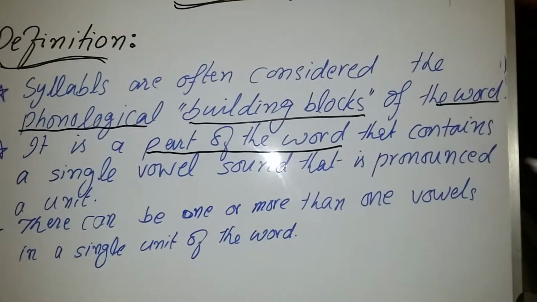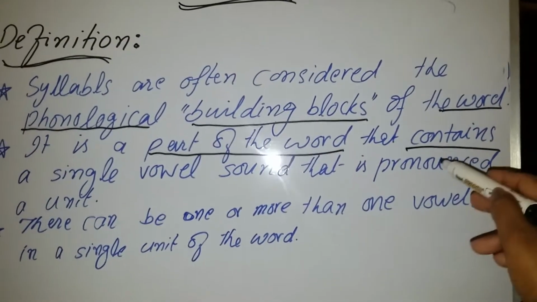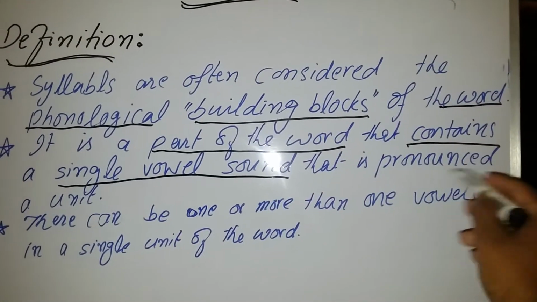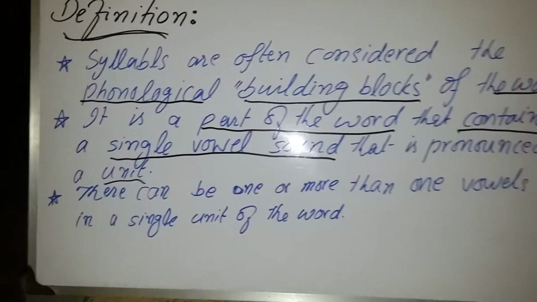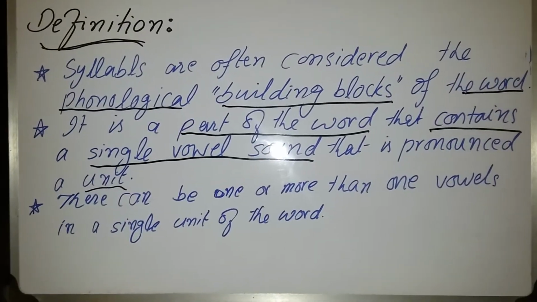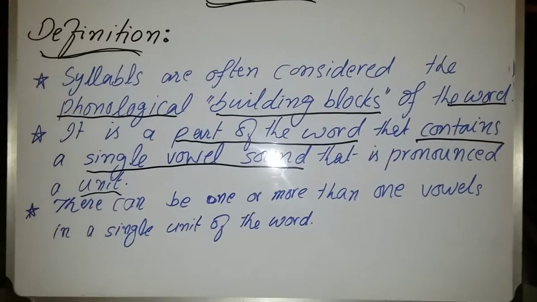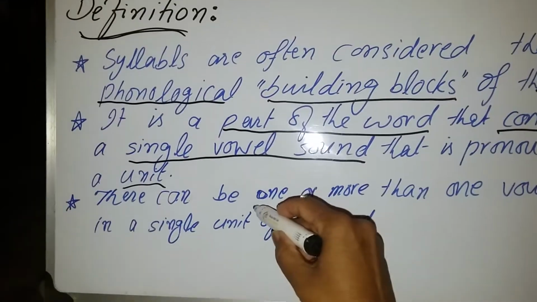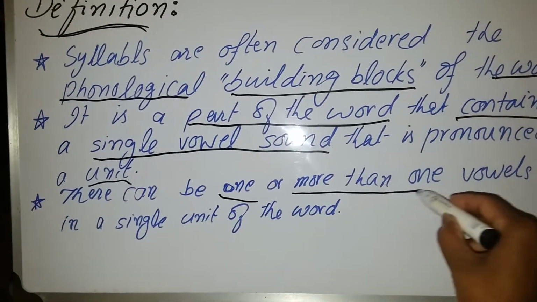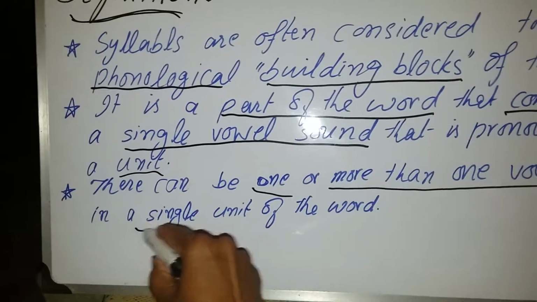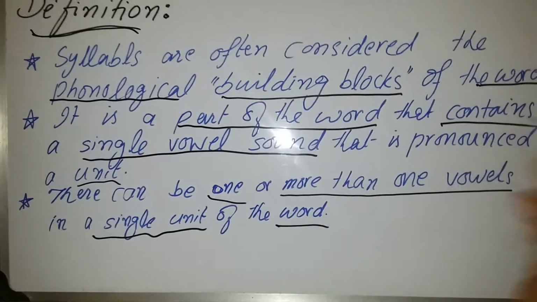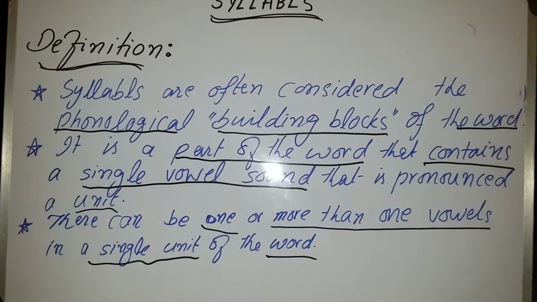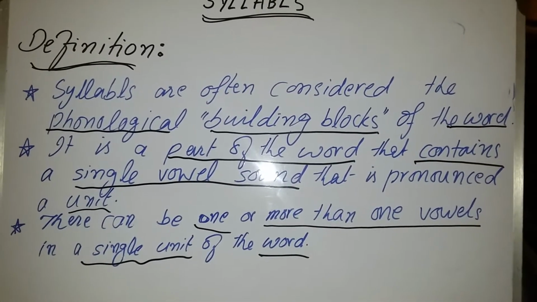A syllable is a part of the word that contains a single vowel sound that is pronounced as a unit. And there can be one or more than one vowels in a single unit of a word. This is the definition of syllable. Syllables are often considered the phonological building blocks of the word.